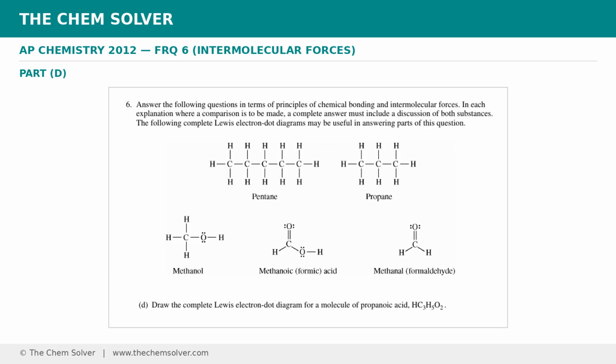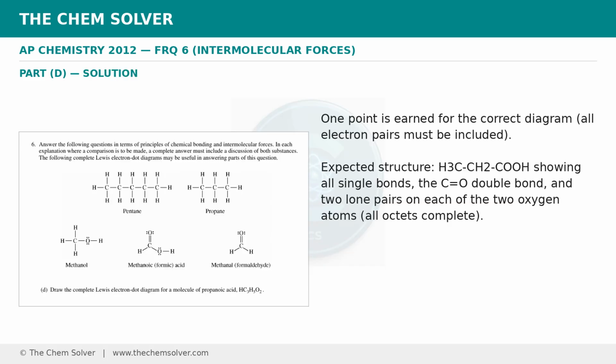Draw the complete Lewis electron-dot diagram for a molecule of propanoic acid, HC₃H₅O₂. 1 point is earned for the correct diagram. All electron pairs must be included. Expected structure: HCH₃CH₂COH showing all single bonds, the C=O double bond, and 2 lone pairs on each of the 2 oxygen atoms. All octets complete.